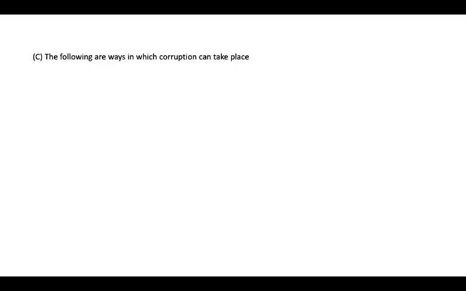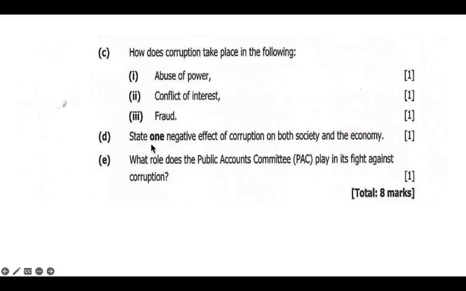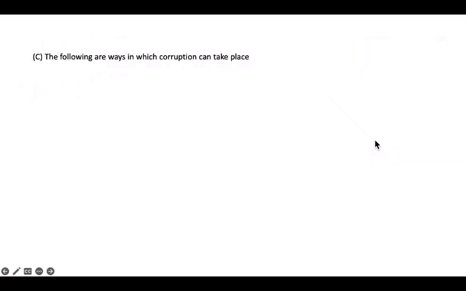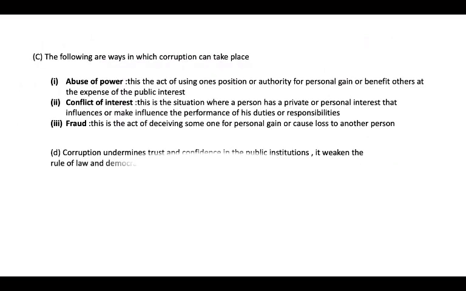Then on the other part we have: state one negative effect of corruption on both society and the economy. We can state that corruption undermines trust and confidence in public institutions. If you look at public institutions like courts, if a court is so corrupt, you can't trust it. It is of no credibility. That one is undermined. People will start doubting.